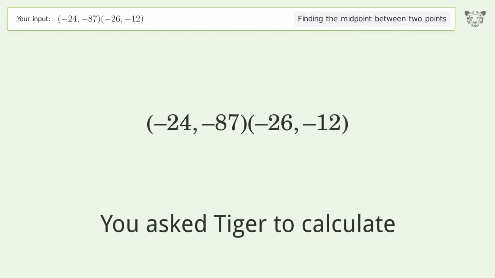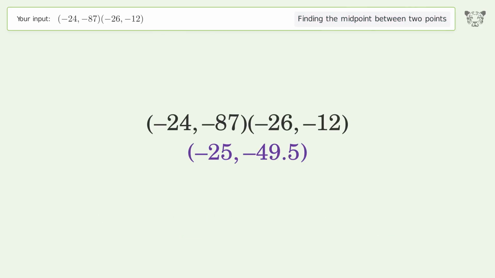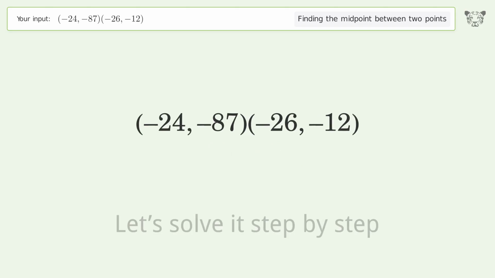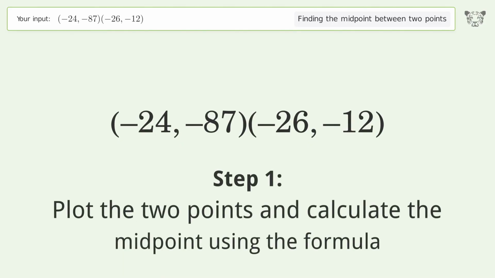You ask Tiger to calculate. This deals with finding the midpoint between 2 points. The midpoint between the 2 points is -25, -49.5. Let's solve it step by step. Plot the 2 points and calculate the midpoint using the formula.